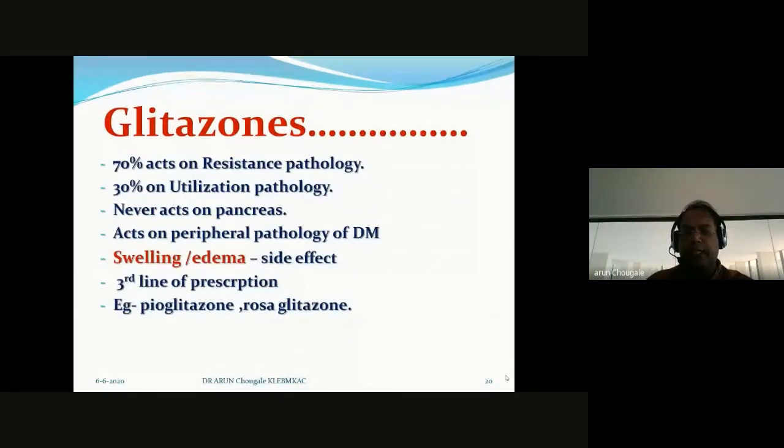Come to the next class. The first class, biguanides, has only one drug, that is metformin. Come to the next class, the glitazones. See, I make it simplified.